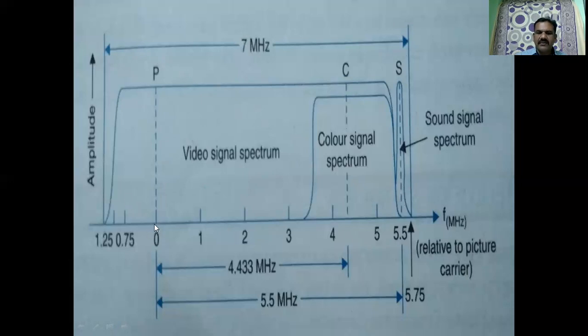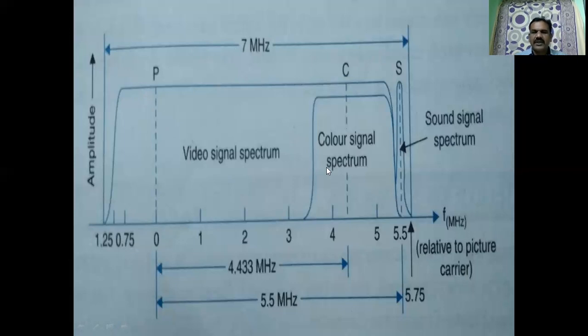Here this is 61. Below it there is a lower sideband, 61 minus 1.25. This is positioned at that particular place, and hence you take any channel, 40 to 47 or 47 to 54 or 54 to 61 or 61 to 68, it occupies the total 7 megahertz bandwidth.